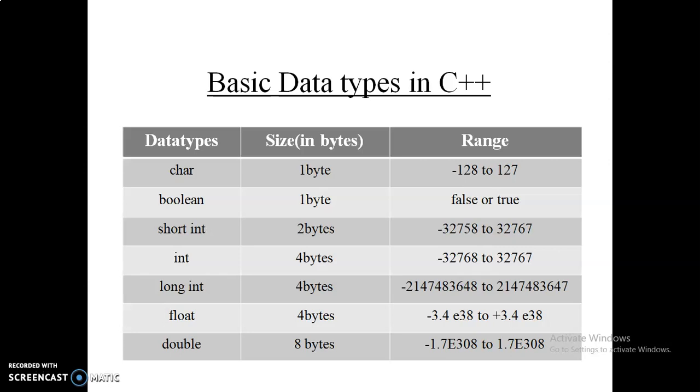E raised to power is nothing but, you can also write it as -1.7 into 10 raised to power 308. So there is no confusion. Basic data types in C++ are available to this extent. These inbuilt data types, also called primitive data types, can be referred to as basic data types. They are provided by the C++ compiler or the system, and we can directly use them by declaring them.